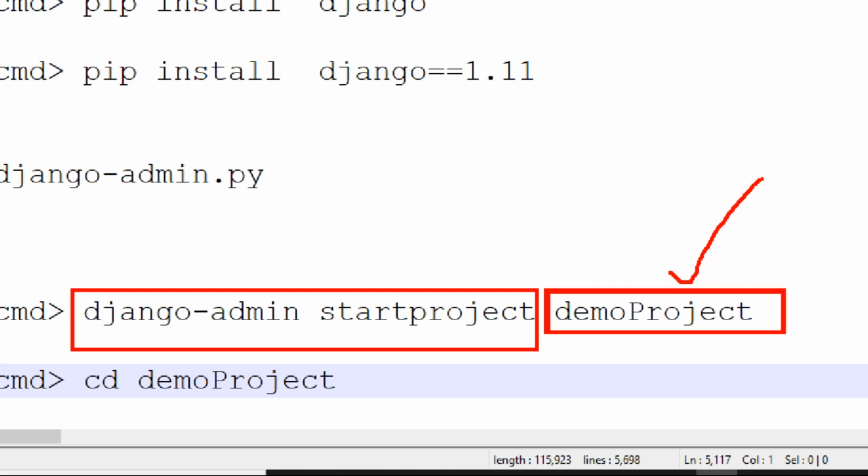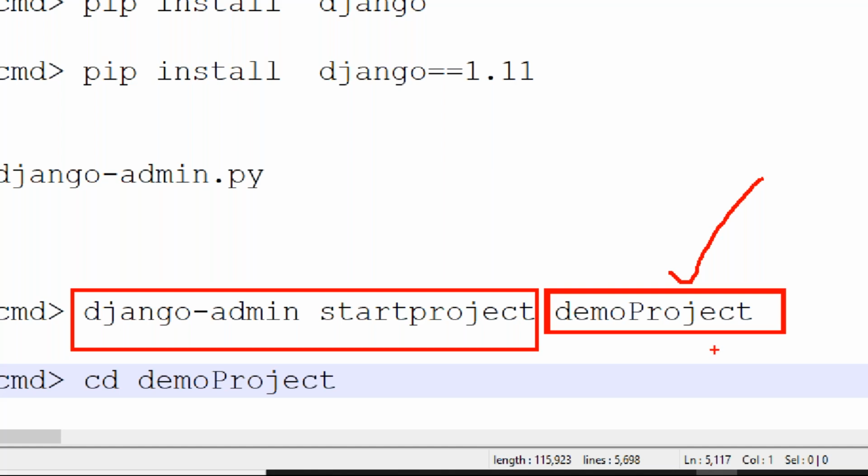Remembering all the yesterday topic, not assumption. Okay. So the demo project contains 4 files by default. One is the init file, another one is the WSGI file, another one is the URL file, another one is the settings file. Each one has separate behavior. I will discuss it sometime.